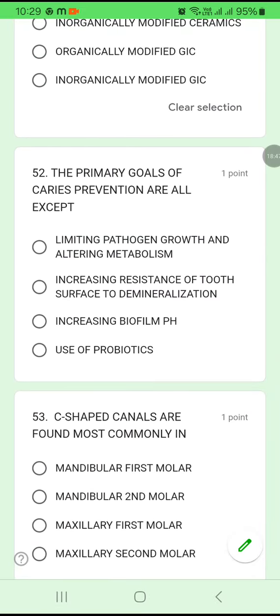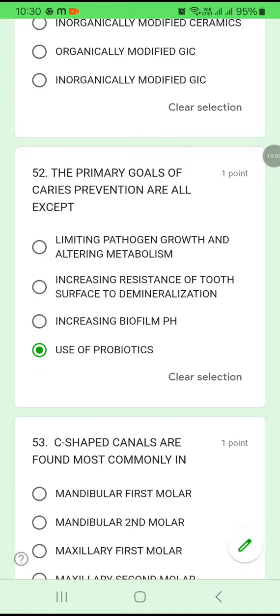52. The primary goals of caries prevention are all except, okay, the question is except: limiting pathogen growth and altering metabolism. Yes, that is a goal. Increasing resistance of tooth surface to demineralization, that is also a goal. Increasing biofilm pH, that is also a goal. Use of probiotics, no, it doesn't come under caries prevention. The primary goals of caries prevention are all except use of probiotics.